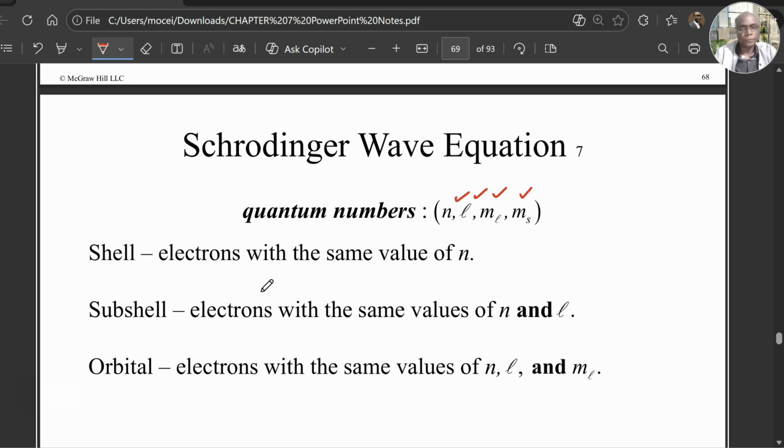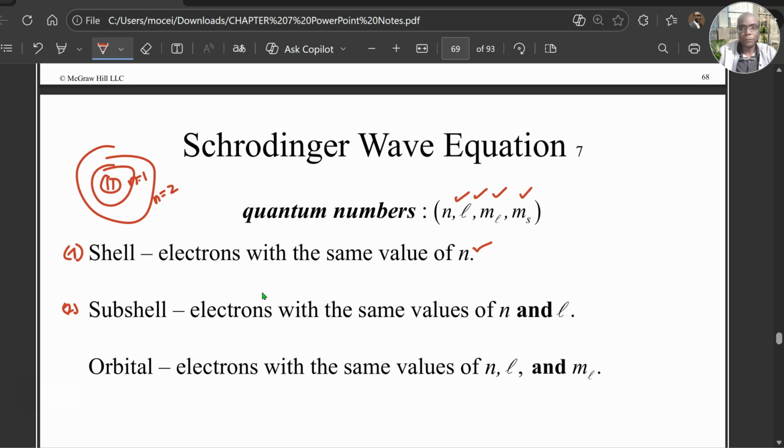Okay, so let's give some definitions. This is a structure of an atom. The shell refers to the electrons with the same principal quantum number n. So this is a shell, n equals 1. This is a shell, n equals 2. The subshell, these are electrons with the same value of n and l.